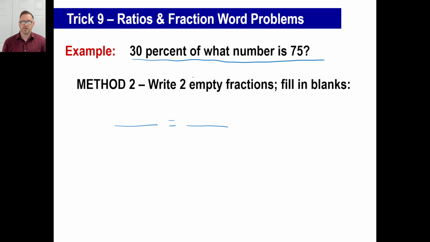All right? Well, if you look at this part right here, 30%, that gives you 2 of them already, right? You can do 3 over 10 if you want, or you can do 3 over 100, whatever. What number? We'll call that x, right? And then the 75 is the other one. Okay, the only problem is, when you look at this, where does the x go? Does it go on top or does it go on the bottom?